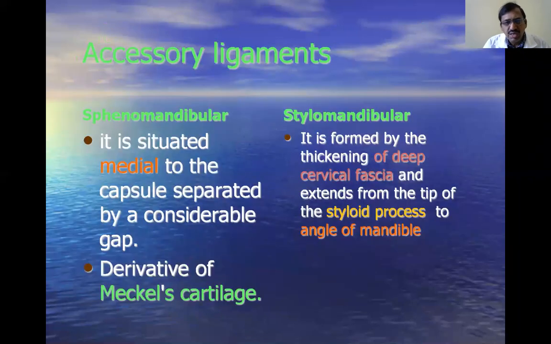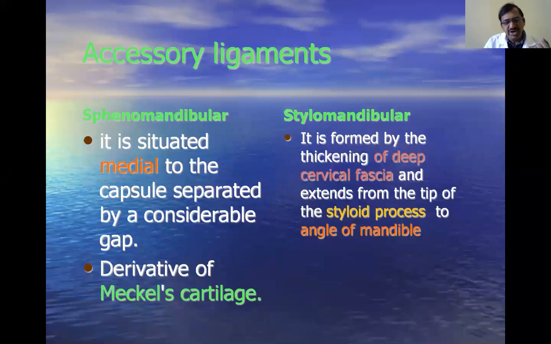Next, you see the other ligaments, that is, the accessory ligaments. There are two accessory ligaments: one is the sphenomandibular, and another one is the stylomandibular. The name itself indicates it. One runs from the sphenoid bone to the mandible, and the other from the styloid process to the mandible.